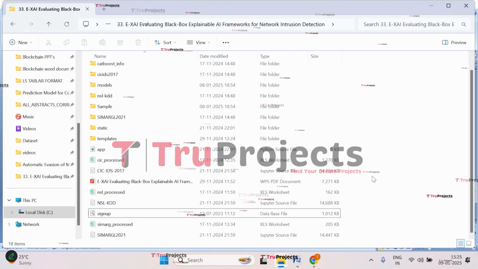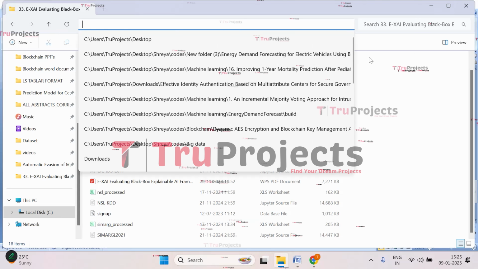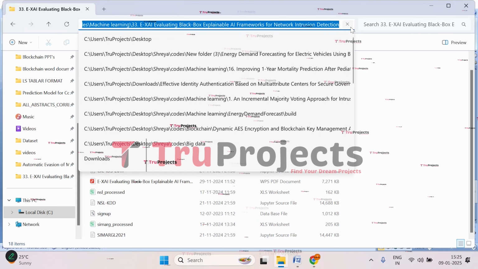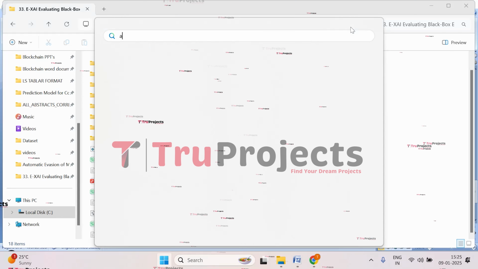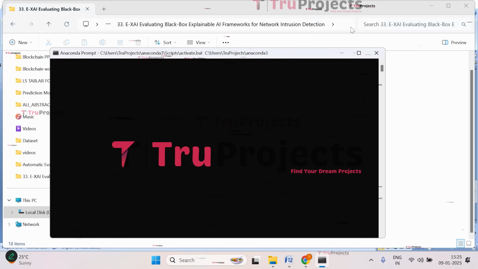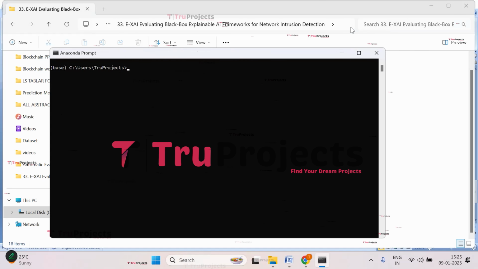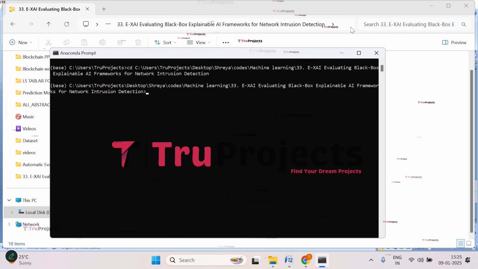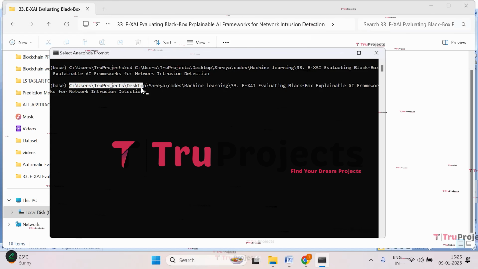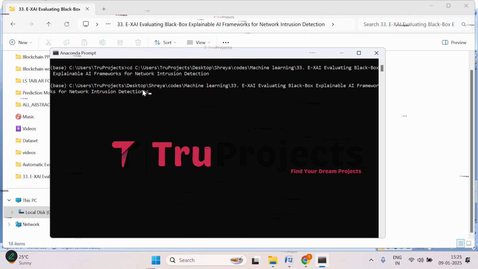Now let us execute. So copy the path of the code folder from the address bar of the file explorer. I've copied the path. Now open Anaconda prompt. It is open. Give the command cd, give the space, paste the copied path, and now click on enter. Here, if you observe, current directory is changed to the code folder's path. Now compile the app.py file. So give the command python space app.py and now click on enter.